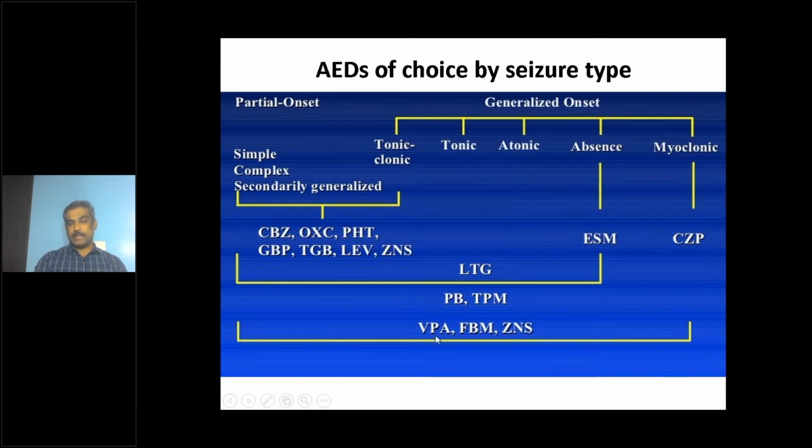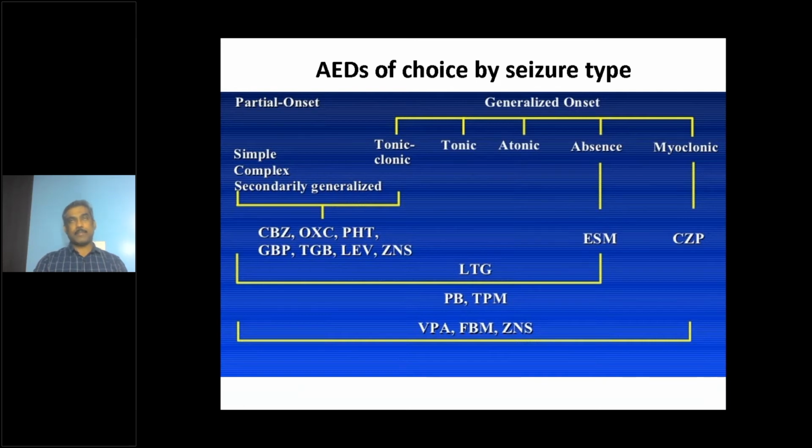The last line here is valproate and zonisamide. Felbamate we don't use that much at all, so that is obsolete. Valproate and zonisamide are called broad spectrum antiepileptic medications, broad spectrum including myoclonic seizures. Topiramate and lamotrigine are again broad spectrum, but lamotrigine can worsen myoclonic seizures. Topiramate and phenobarbital may not be very effective for myoclonic seizures. Broad spectrum antiepileptic medications work in focal epilepsy as well as generalized onset epilepsy and across various different seizure types.